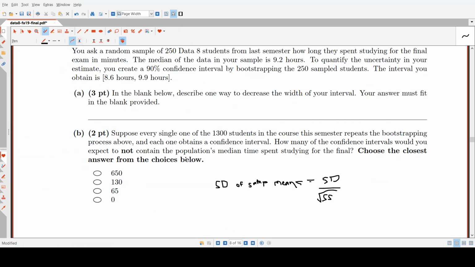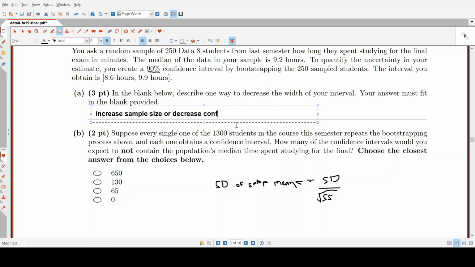The other way we can do it is by decreasing the confidence level. So maybe instead of 90%, we can do 80%. And the reason that works is because it means you have fewer standard deviations to go down or up. So the answer is increase sample size or decrease confidence level.